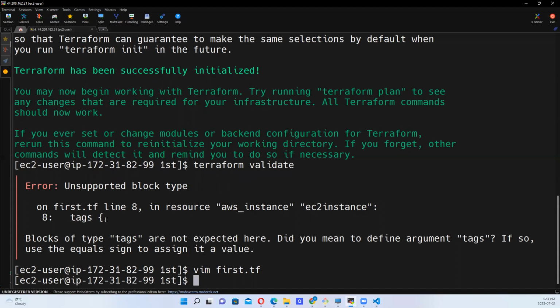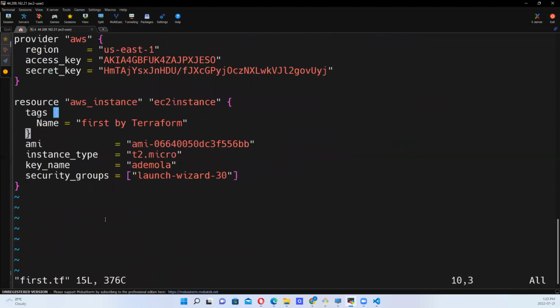Tags, line 8. Oh yeah. Sorry about that. Tags, okay. I should have an equal to sign here, before the tags. Before this, I should have an equal to sign, okay? Insert.